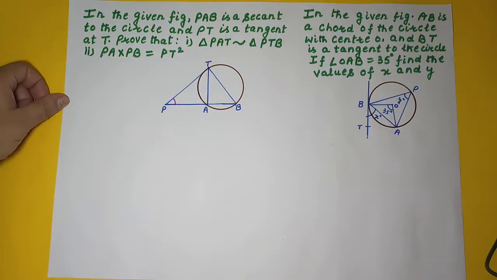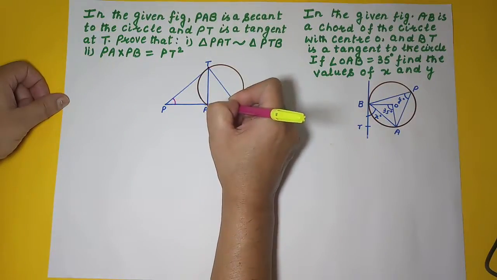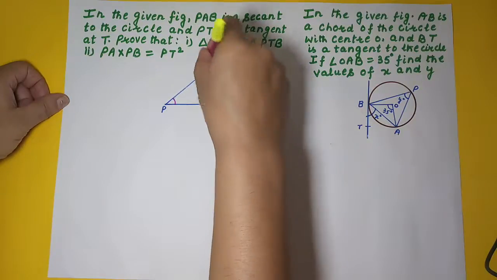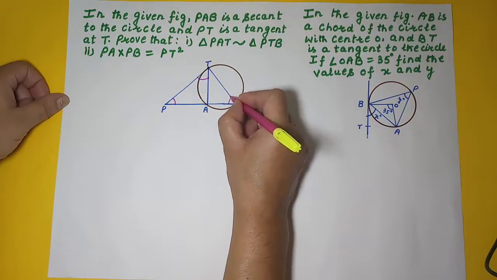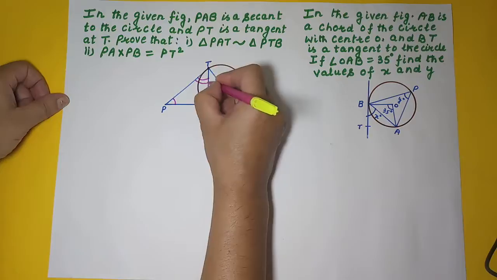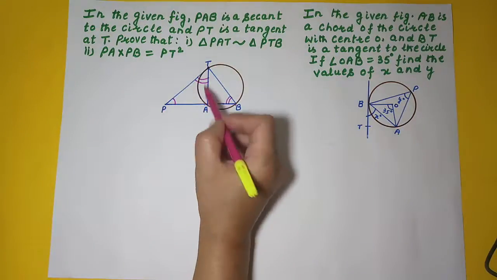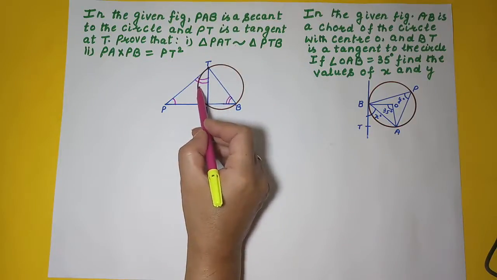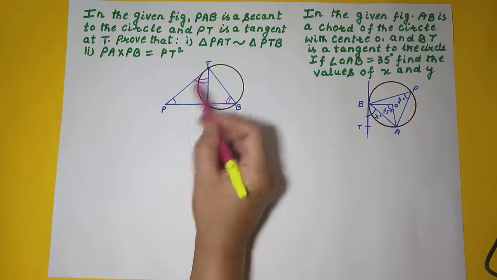So, one angle we have found, right? Another is that if you look, this is the tangent and this is the chord, and the angle between tangent and chord through the point of contact is equal to the angle in the alternate segment, right? So we can say that angle PTA of triangle PAT is equal to angle PBT of triangle PTB.